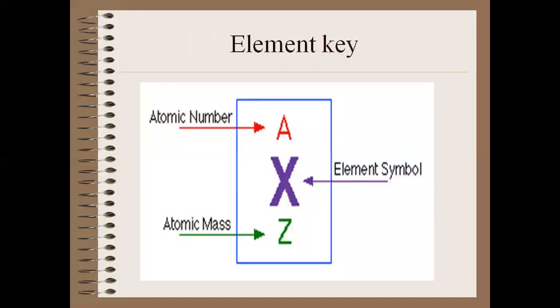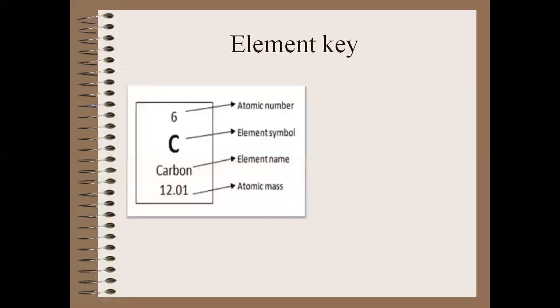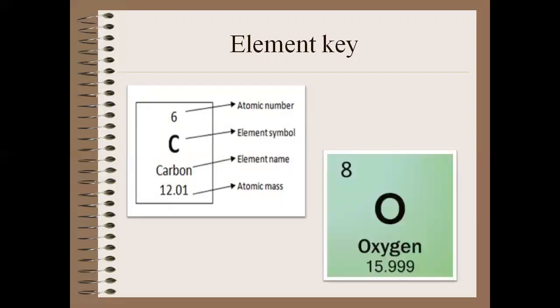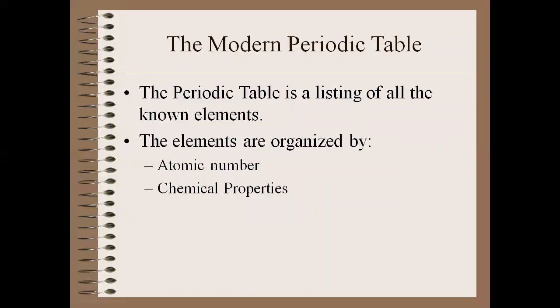Now what is an element key? An element key is a symbolic representation of any element in the periodic table. An element key represents atomic number, atomic mass and element symbol. For example, the element key of carbon, the element key of oxygen.